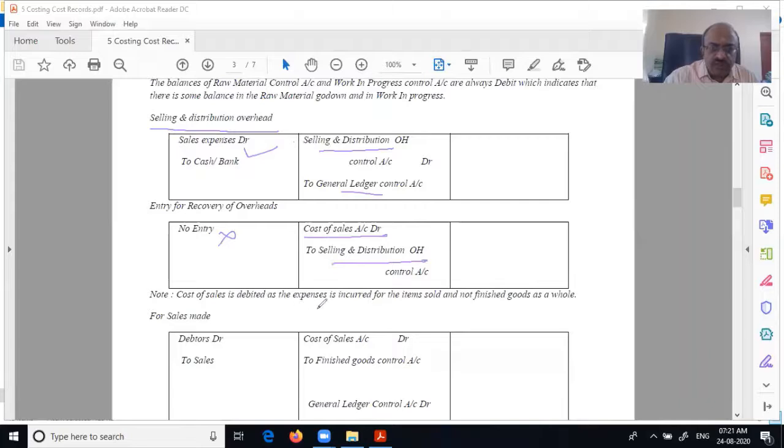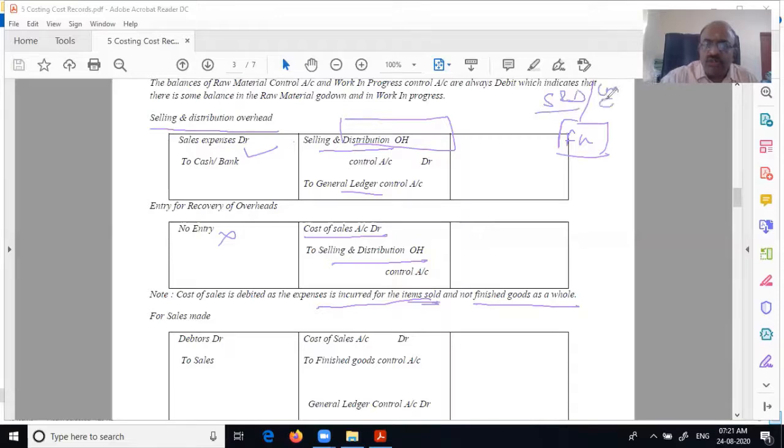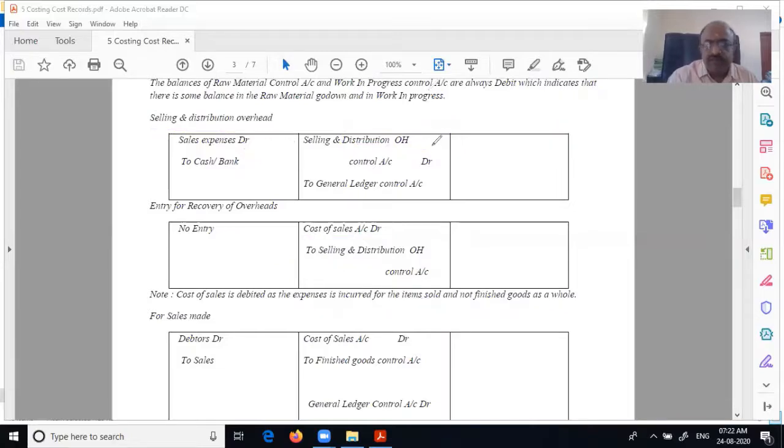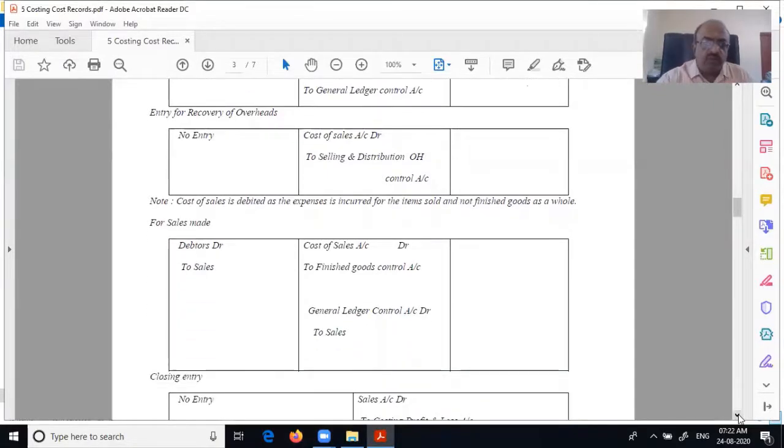Cost of sales is debited, expenses incurred for items sold only and not finished goods. Therefore, in the scheme of things, WIP, then finished goods. Whatever is being sold, only on that selling and distribution is coming. Therefore, it will come on cost of sales only. Now, next, again here also over recovery and under recovery is there. Now, for sales, what is the entry?